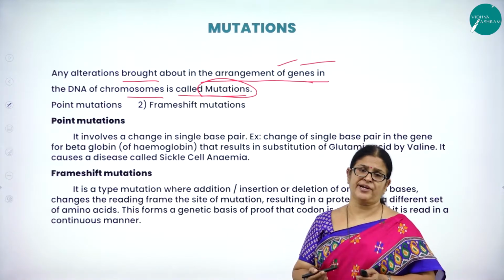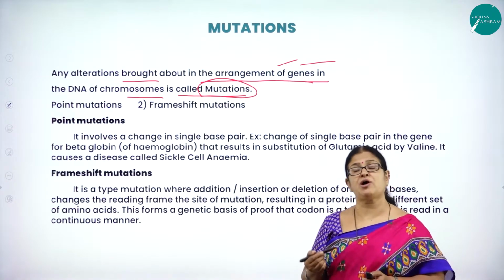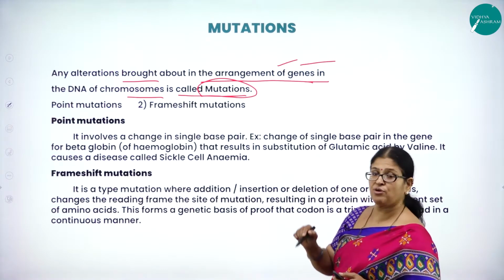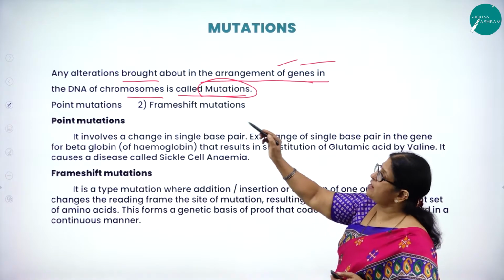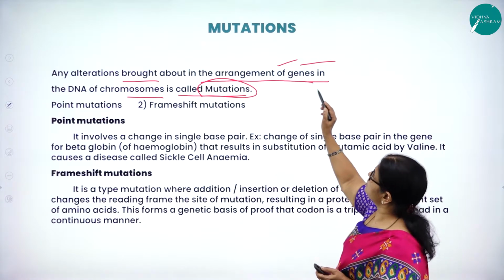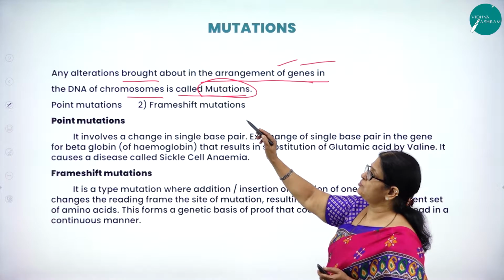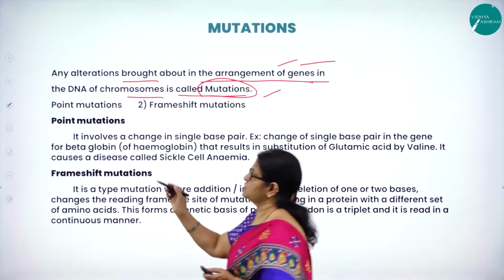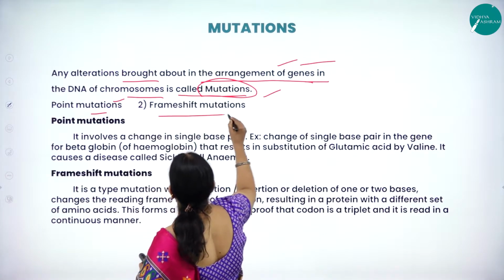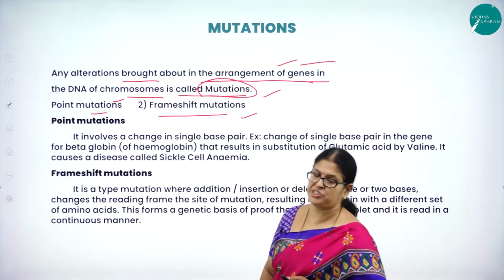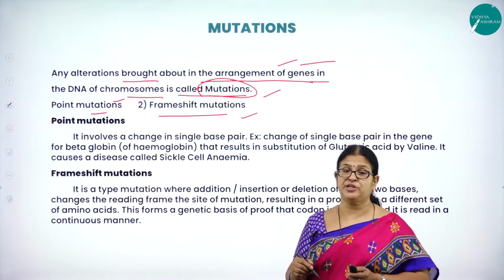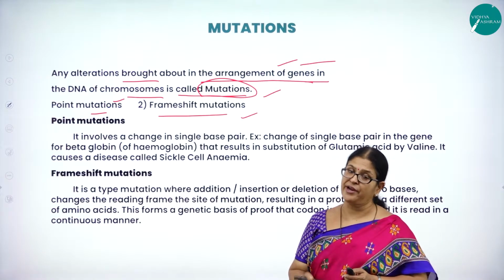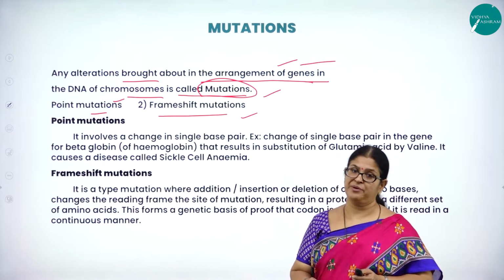And where are the genes located? They are located on the chromosome. So we call chromosomes the vehicles or the carriers of genes. Or we can also define mutation as any alteration brought about in the arrangement of genes in the DNA of chromosomes. There are two types of mutations. One is called point mutation, the other one is called frame shift mutation. So we have understood what is mutation and what are the two very important types of mutation.